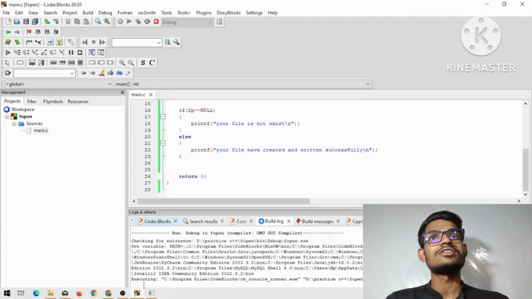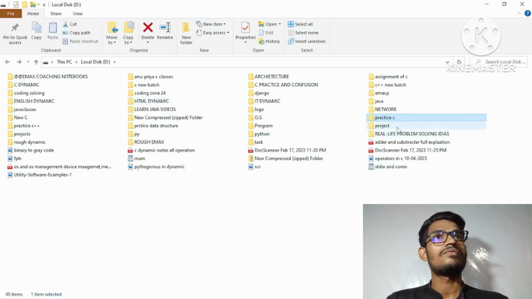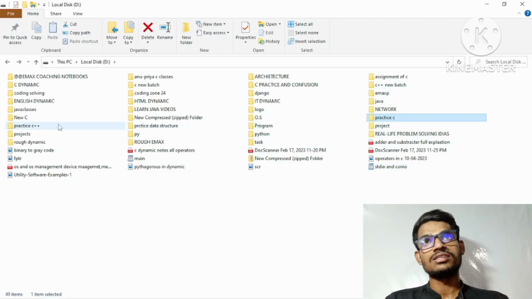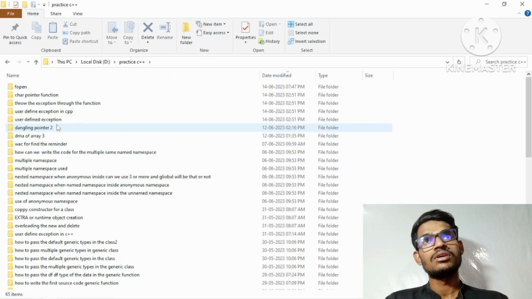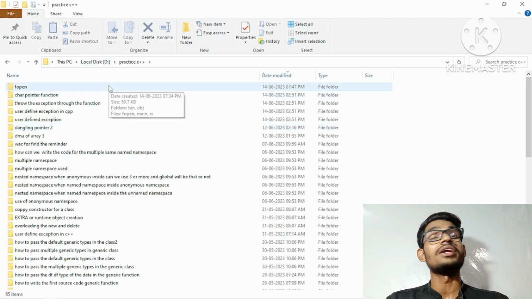So we are just going to see. I am choosing that project. Where is that project? So yes, here we have the practice C++. Inside this folder we have fopen, which was our project name.